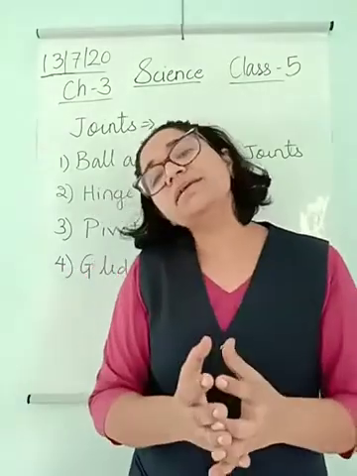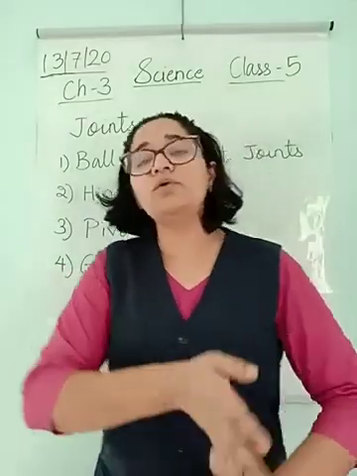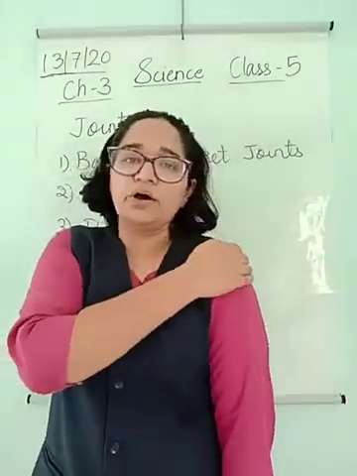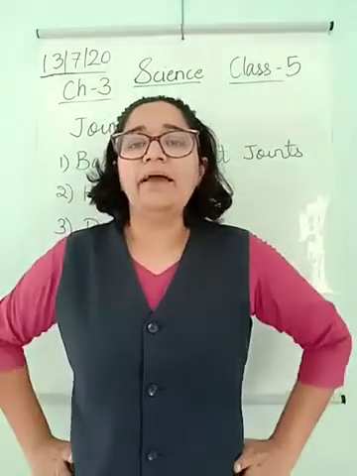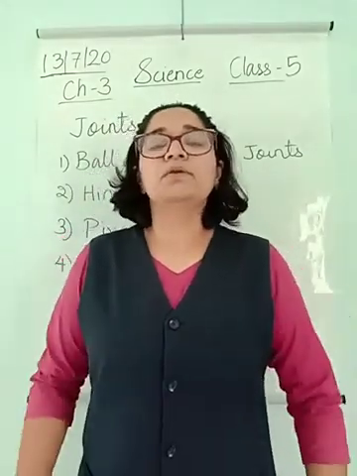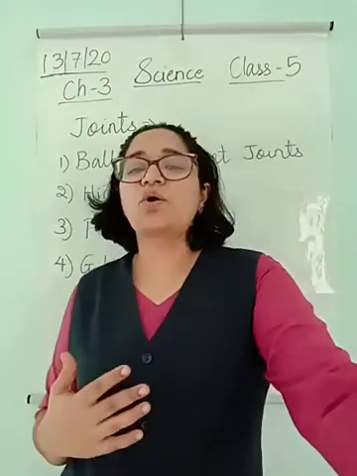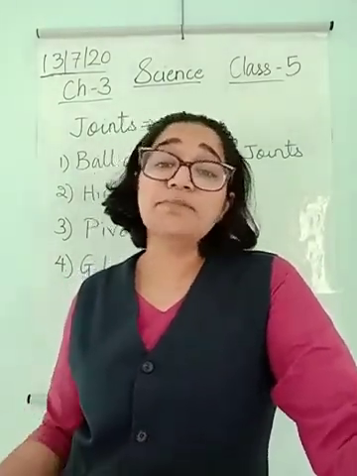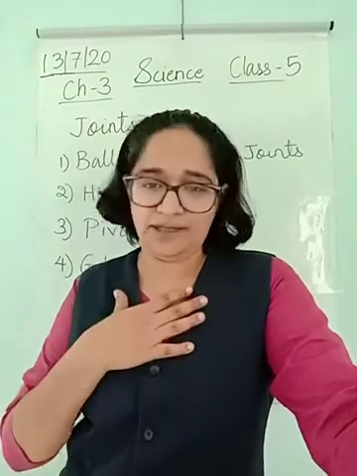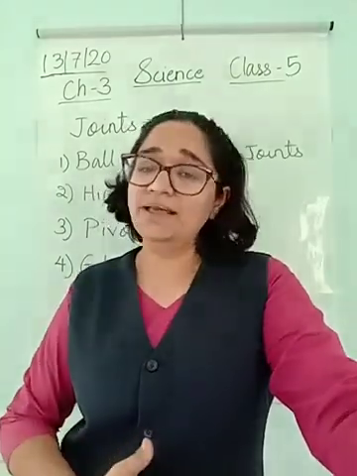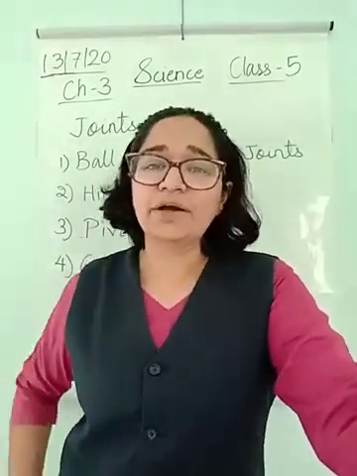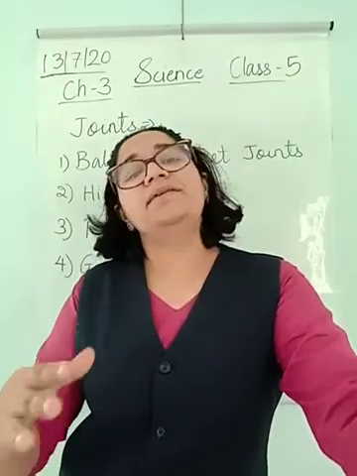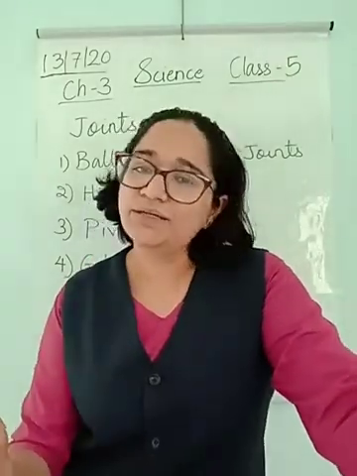Now where is this ball and socket joint found? It is found here in your shoulder and at your hips. What this ball and socket joint is actually doing is joining your limbs to your torso, your body. This is your main body, and your hands and legs are joined to your main body at this ball and socket joint.